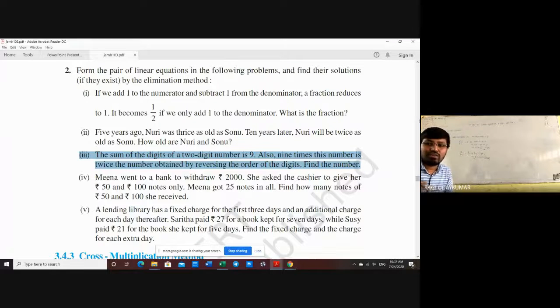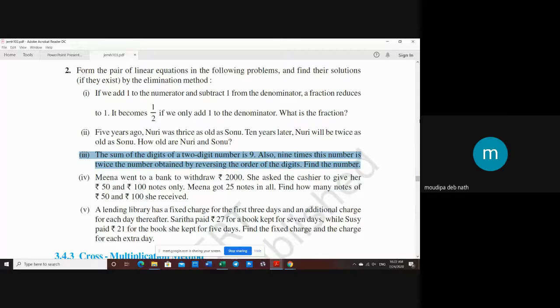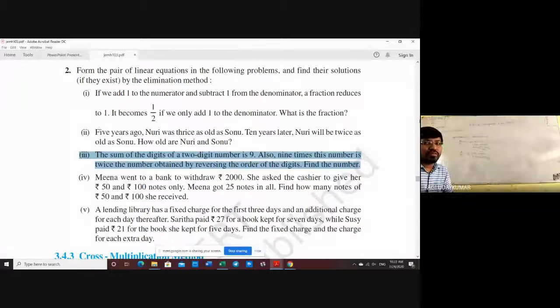Okay. One more student I want to read this one. Who will read? Maudipa, please read this. The sum of the digits of a 2-digit number is 9. Also, 9 times this number is the number obtained by reversing the order of the digits. So did you understand? Did you understand the question?